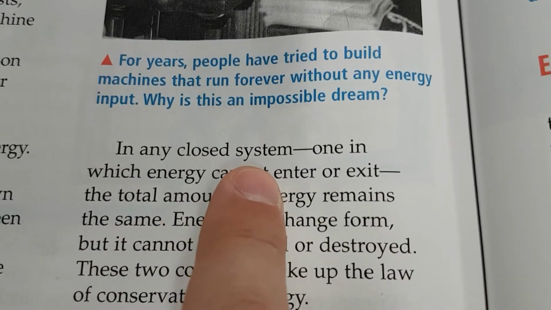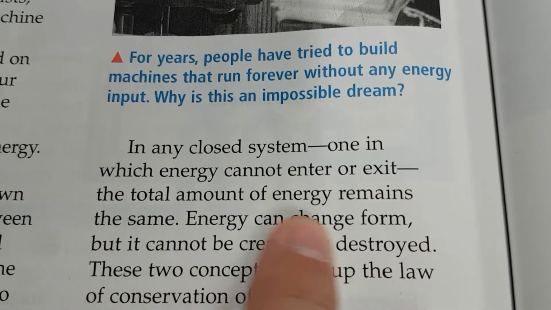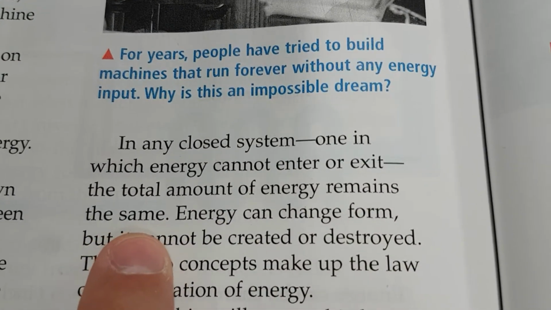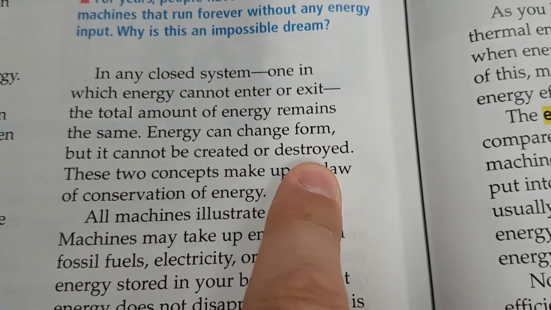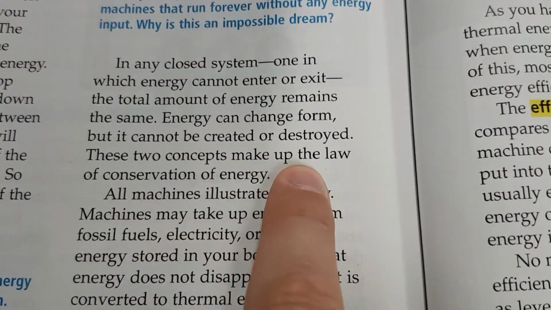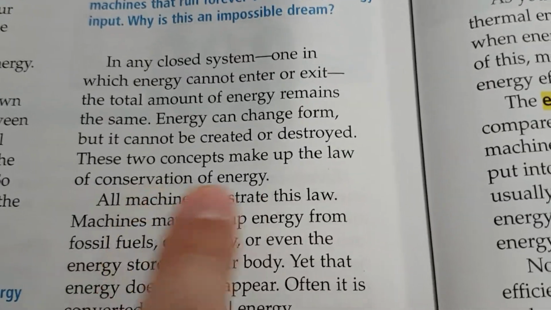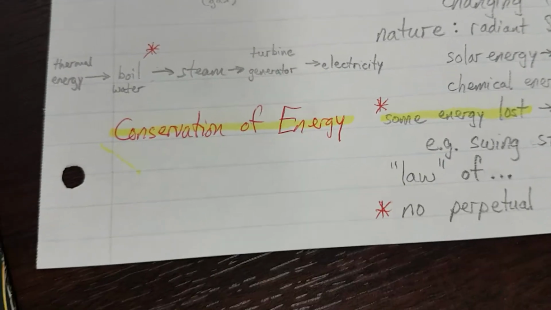In any closed system, one in which energy cannot enter or exit, the total amount of energy remains the same. Energy can change form, but it cannot be created or destroyed. Okay, we already have that in our main idea, cannot be created or destroyed. These two concepts make up the law of conservation of energy.